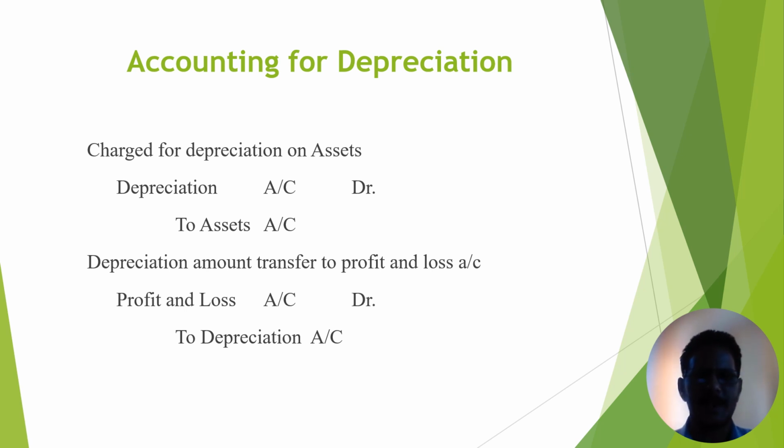Now after this journal entry, the next one is transferring the depreciation amount to profit and loss account. For calculating profit, this depreciation amount we have to transfer to the profit and loss account. Then we prepare this journal entry: profit and loss account debit to depreciation account. Through this journal entry, we can find out the exact profit amount. This is all about the accounting treatment for depreciation.